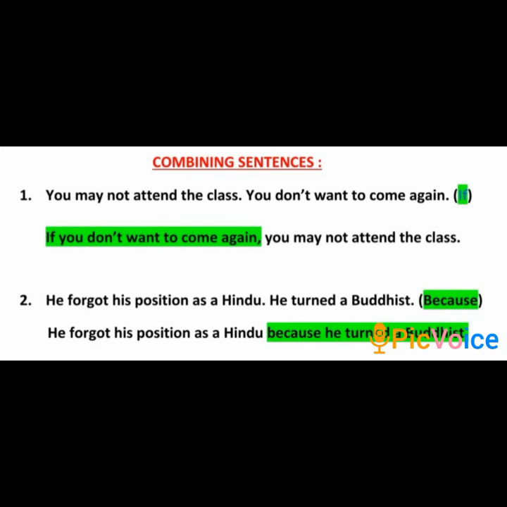The second sentence: he forgot his position as a Hindu. He turned a Buddhist. Now how do you combine this? Using the subordinating conjunction because. He forgot his position as a Hindu because he turned a Buddhist. This is the adverbial clause of reason. Hope you have understood the adverbial clause. This was about the adverbial clause in detail.